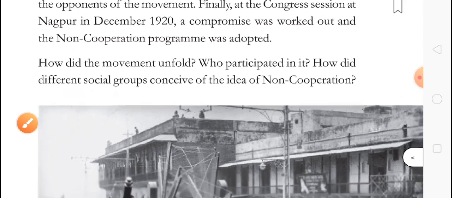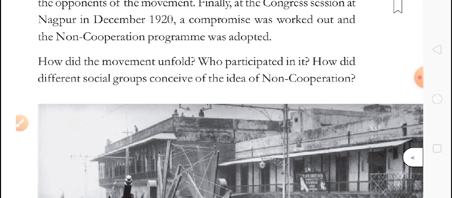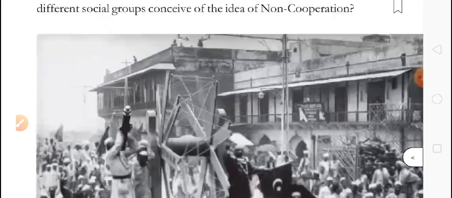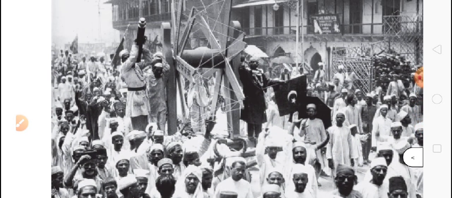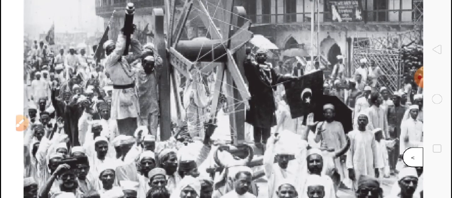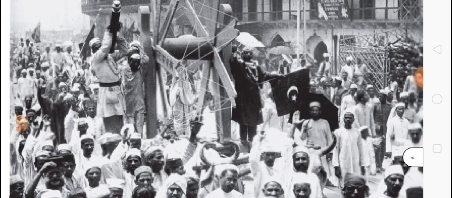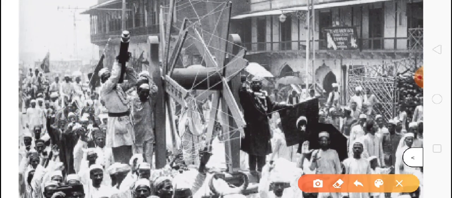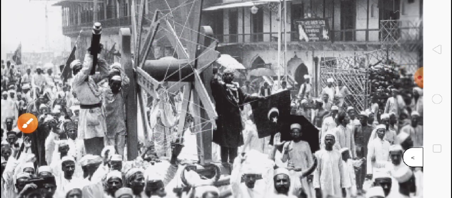How did this movement unfold? Who participated in it? How did the different social groups conceive of the idea of non-cooperation? Major questions these are. As we can see in this picture, people were gathered. If they were having any foreign goods, they burned them. And this charkha, this spindle, became a new symbol of self-reliance, atmanirbharta.